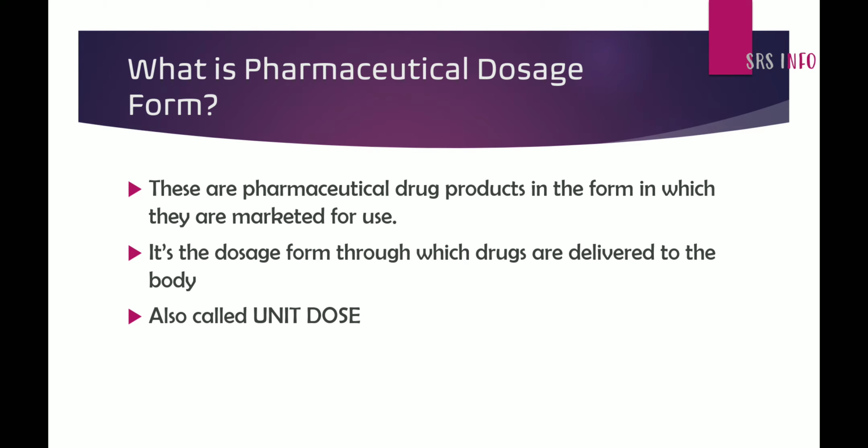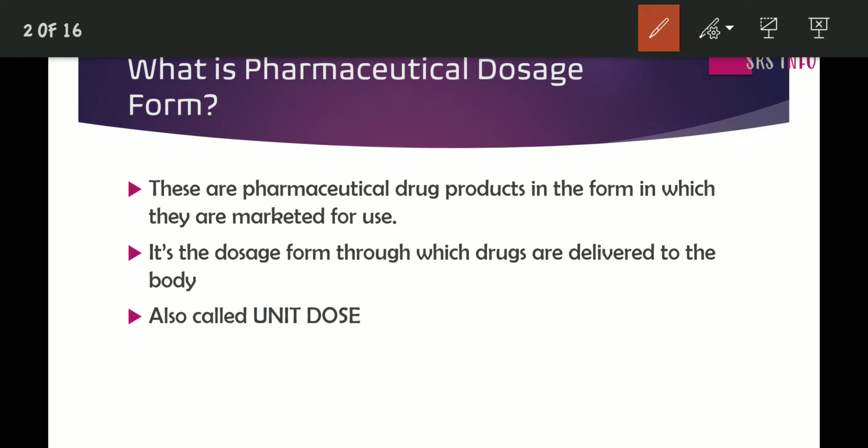What is pharmaceutical dosage form? These are the pharmaceutical drug products in the form in which they are marketed for use. Let me explain. Normally, pharmaceutical products are manufactured in bulk quantities, but when given to the patient, they are used in very small unit dosage forms.